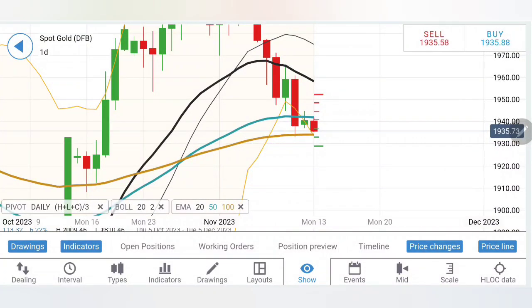Gold has started the week with a little retracement towards 1945 and now has erased all the gains and is again trading with a bearish bias. So now what to expect from gold, which position you should take in order to profit trading gold today, we will see with the help of charts and indicators.